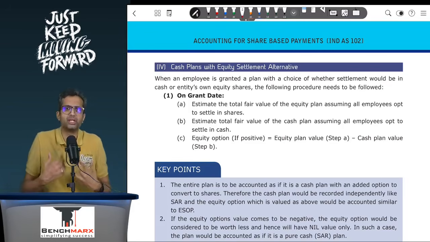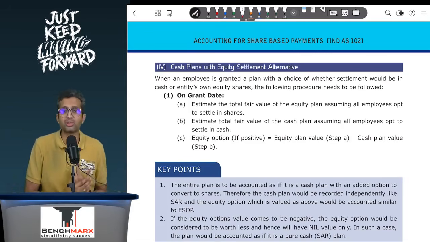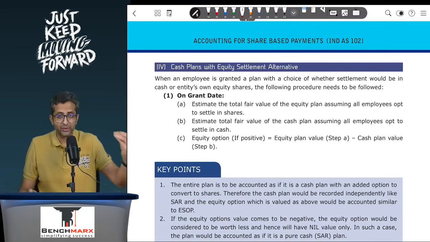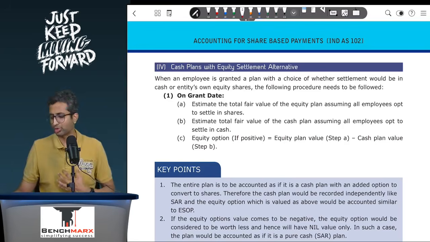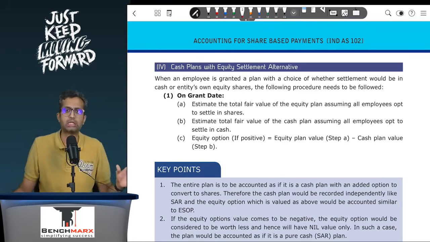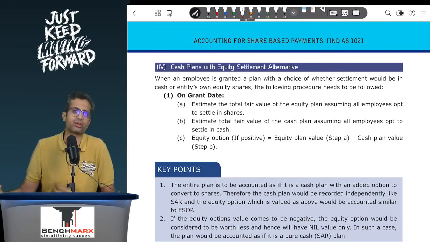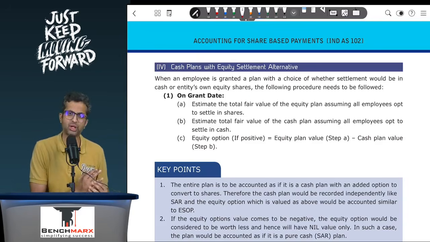So how will you find that value? Like in compound financial instruments, we do the liability component and equity component. Working in a similar way, how will you find the value? The standard says on the grant date. On the grant date, you will try to find the fair value if an employee exercises the equity option. So let us say if he exercises the equity option, there are 2000 shares he will get, and let us say the fair value of these shares as on the grant date is 70 rupees. So 2000 into 70, for example, will come to 1,40,000. These are shares with restrictions. There is certain lock-in, for example.